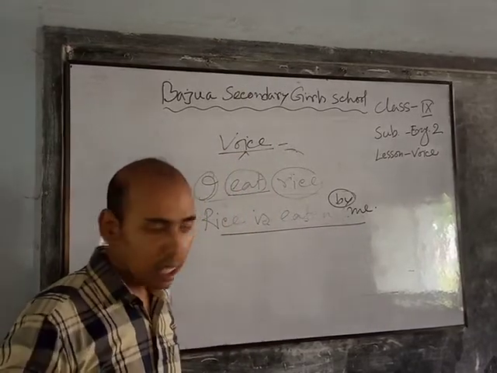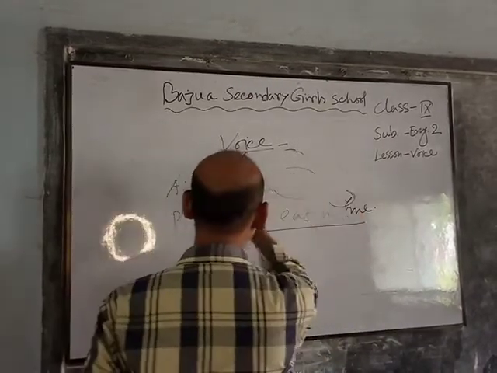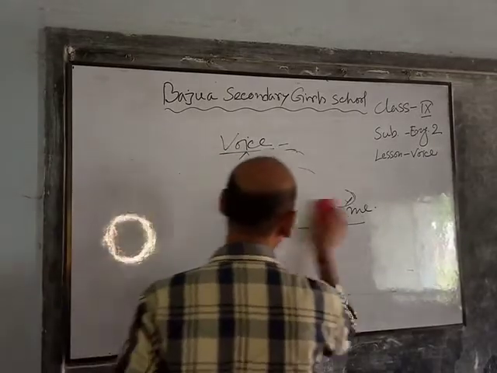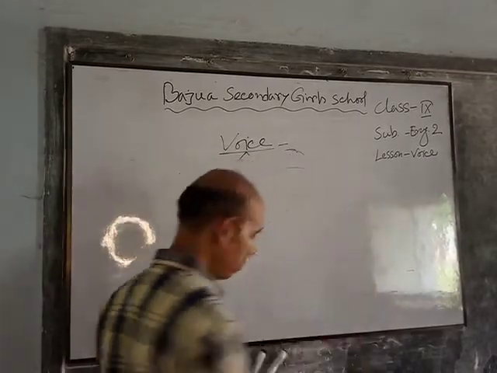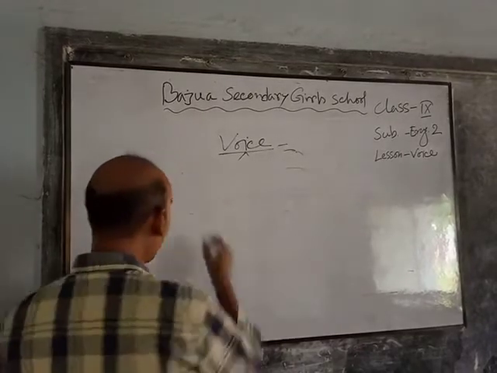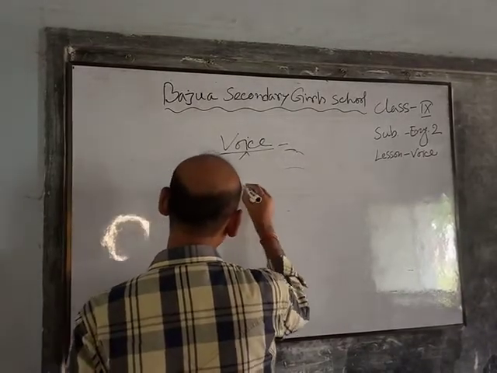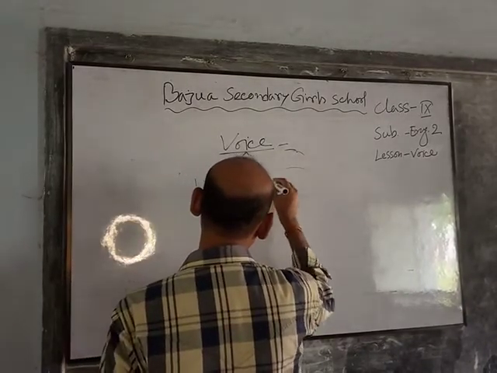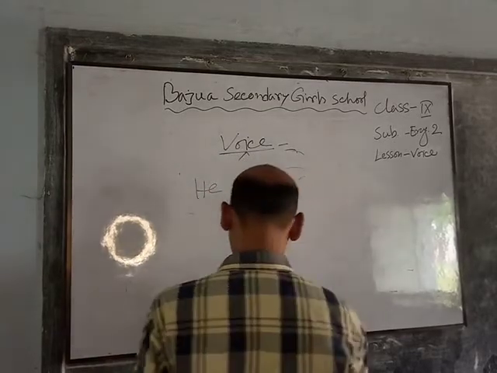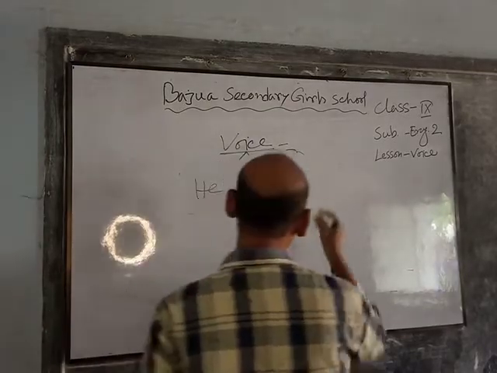Dear students, here is another example. He plays football.